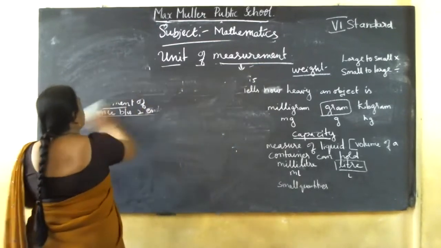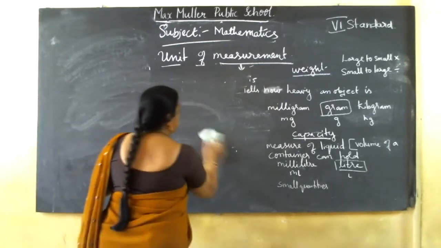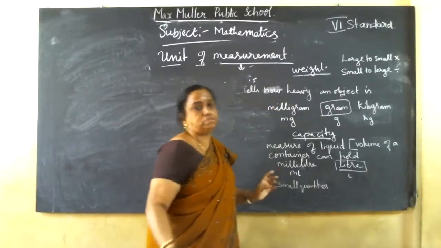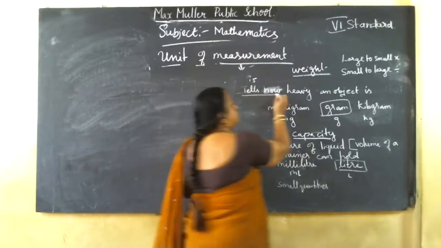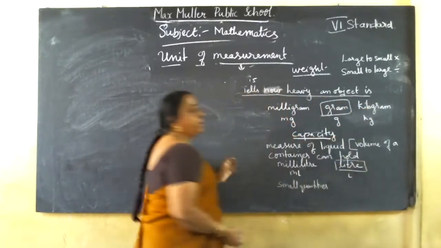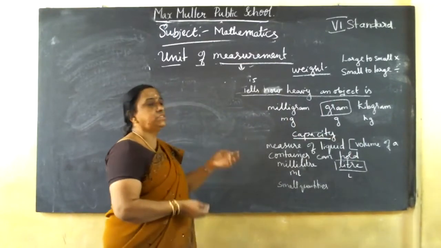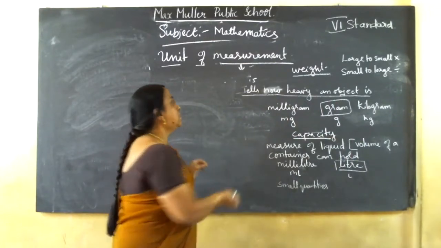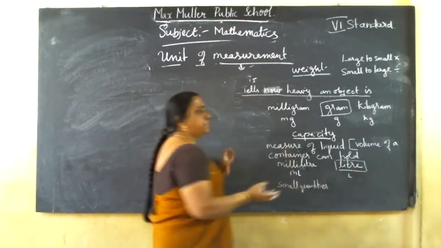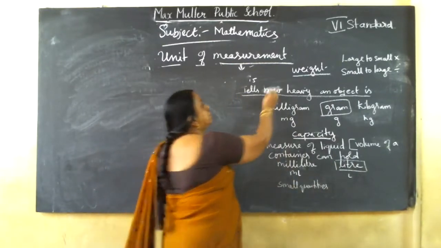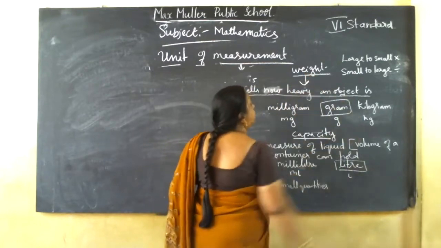Weight tells us how heavy an object is. Any object, how heavy that is, how much weight that is. For example, if you take your school bag, you can say this is 5 kg or 10 kg like that. Understand? For example, any stone or something, weight tells us how heavy an object is.